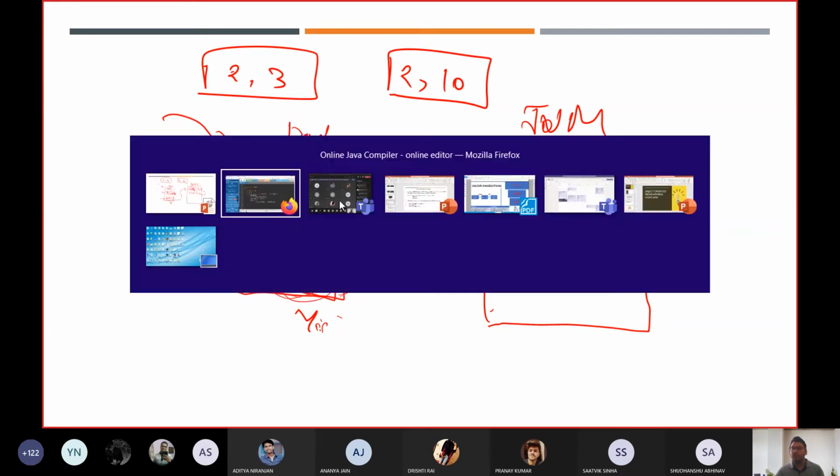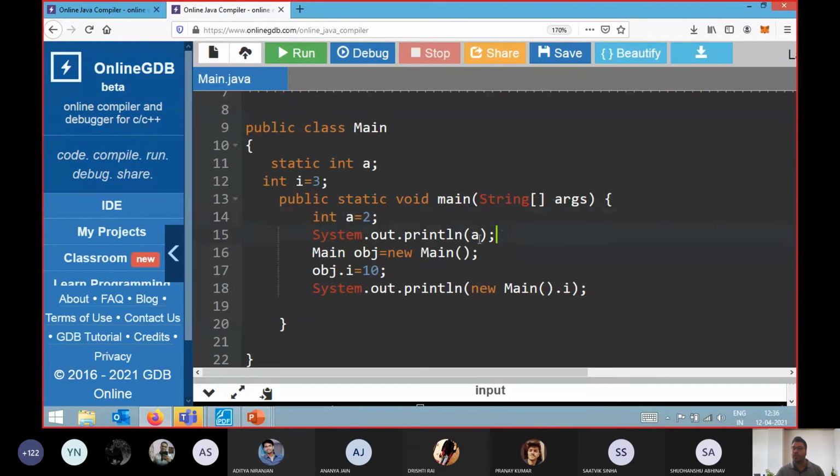Okay, so that is why you will get the value of a equal to 2 over there. Till now you have executed this code like that. Now after that, you are creating an object. Always remember, even if you go through some resources or books, sometimes a student gets confused and says that obj is an object. And I am again repeating that the object which you are creating is created using this statement.